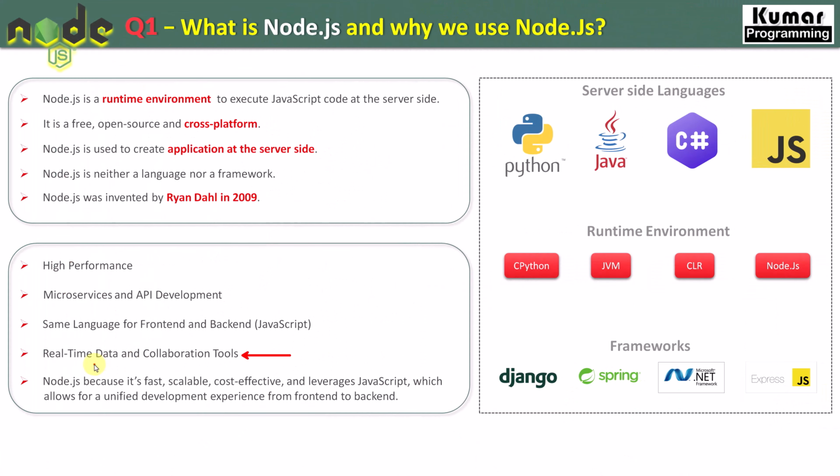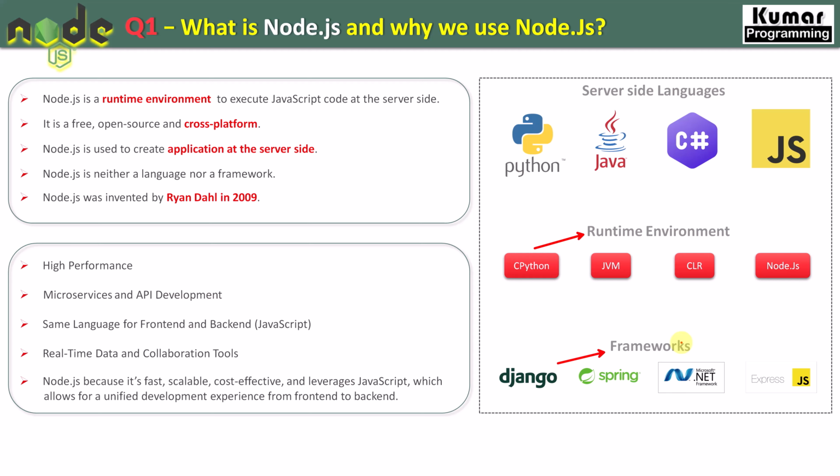Node.js is used wherever we need real-time data and collaboration, like chat applications. Essentially, we use Node.js because it is fast, scalable (scalable means it can be extended), cost effective, and leverages JavaScript. So you don't have to learn anything else in Node.js if you know JavaScript, which allows for a unified development experience for both front-end and back-end. Now, a question might come to your mind: what is the difference between runtime and framework?